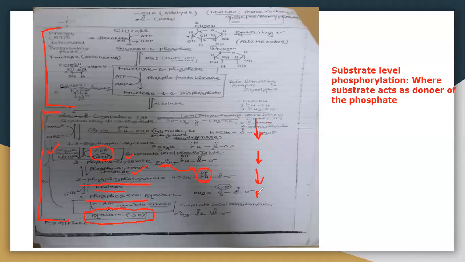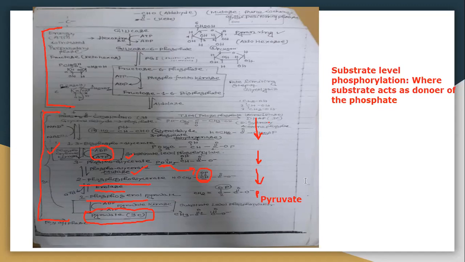Here also pyruvate will be produced, right? So here also pyruvate will be produced. So that's why it's 2 molecules of pyruvate. From glyceraldehyde 3-phosphate, we have produced 1 molecule of pyruvate. From dihydroxyacetone phosphate, we have produced 1 molecule of pyruvate. That's why 2 molecules of pyruvate will be produced at the end of glycolysis, right?